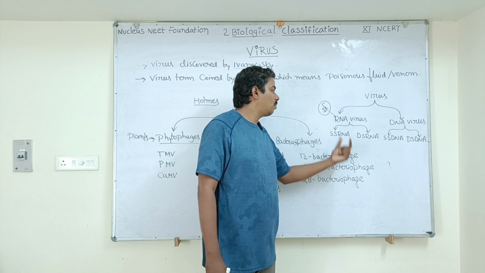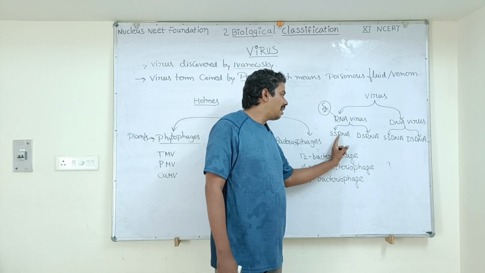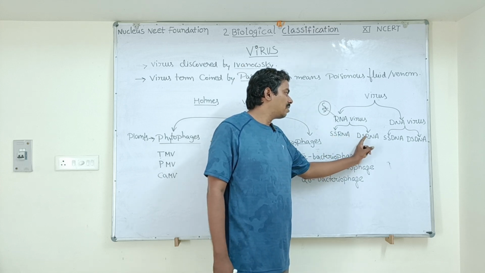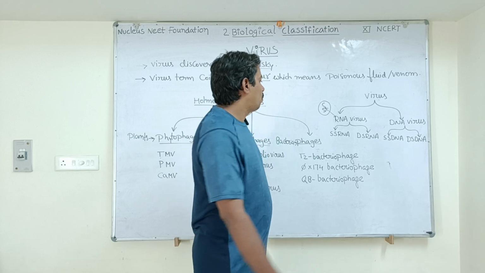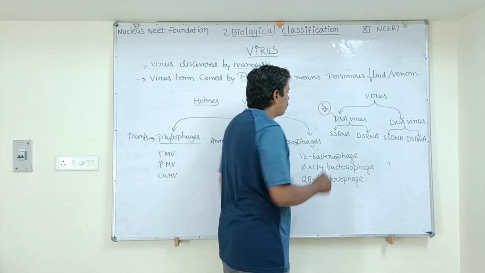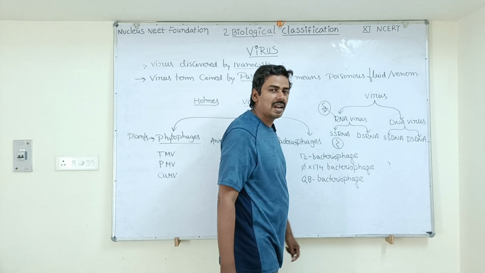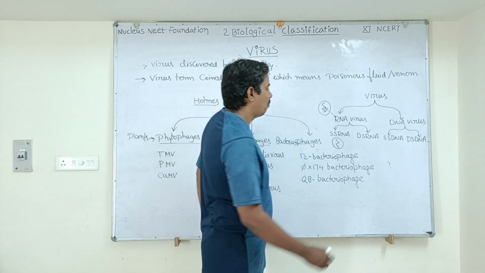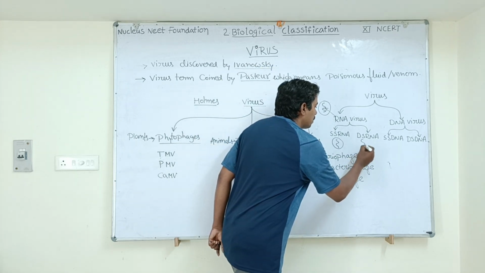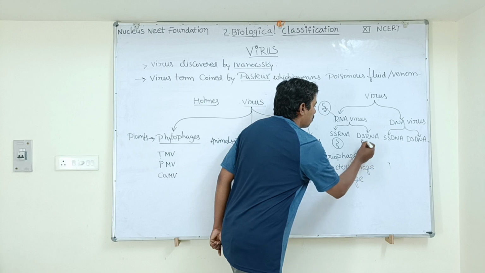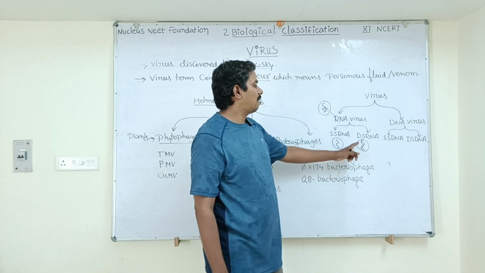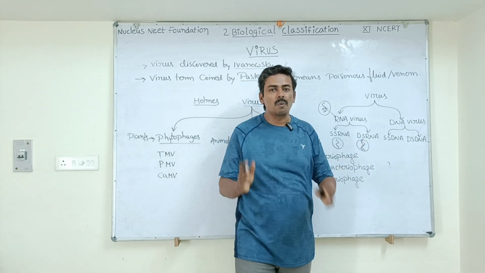RNA viruses are again of two types: single-stranded RNA viruses and double-stranded RNA viruses. When only one strand of RNA is present like this, that virus is called a single-stranded RNA virus. When two strands of RNA are present inside the virus, it is called a double-stranded RNA virus.